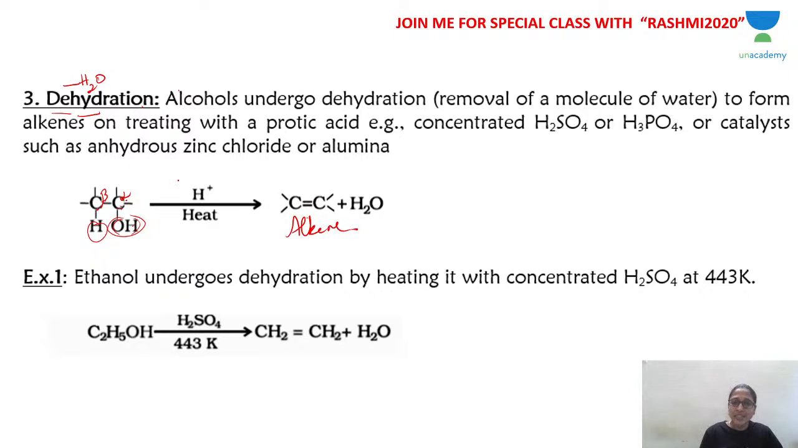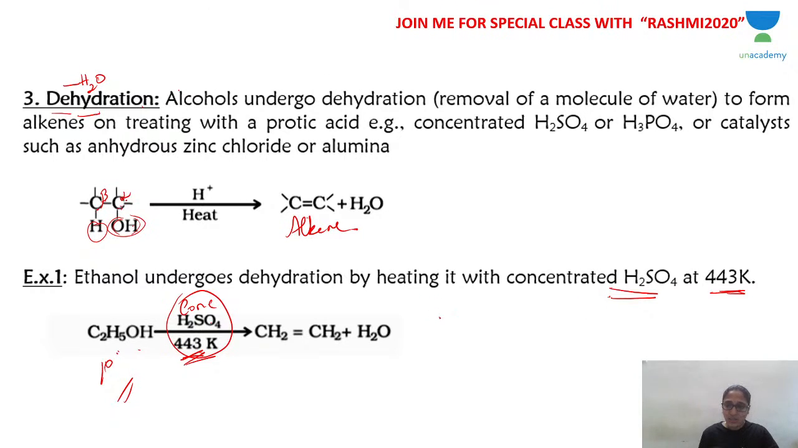The dehydrating agent is acids. If it is primary alcohol we're using, the dehydrating agent is concentrated sulfuric acid, and the temperature is 443 Kelvin. Depending upon which class of alcohol you have, the reaction conditions can change. If it is primary alcohol, drastic conditions are required, so you have to use the strongest dehydrating agent, that is concentrated sulfuric acid at 443 Kelvin. Primary alcohol, that is ethanol, becomes ethene by dehydration at 443 Kelvin with concentrated sulfuric acid, which is a dehydrating agent.